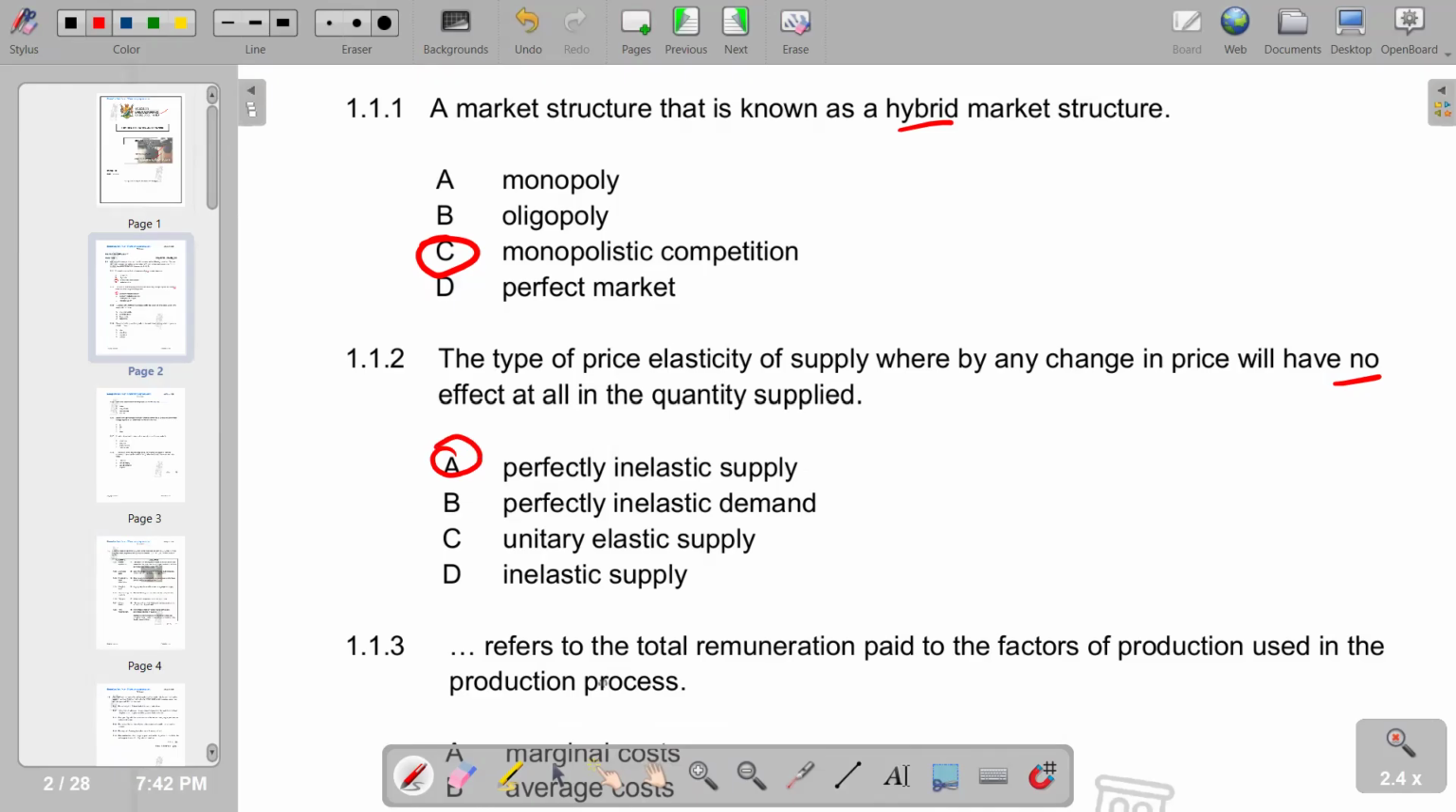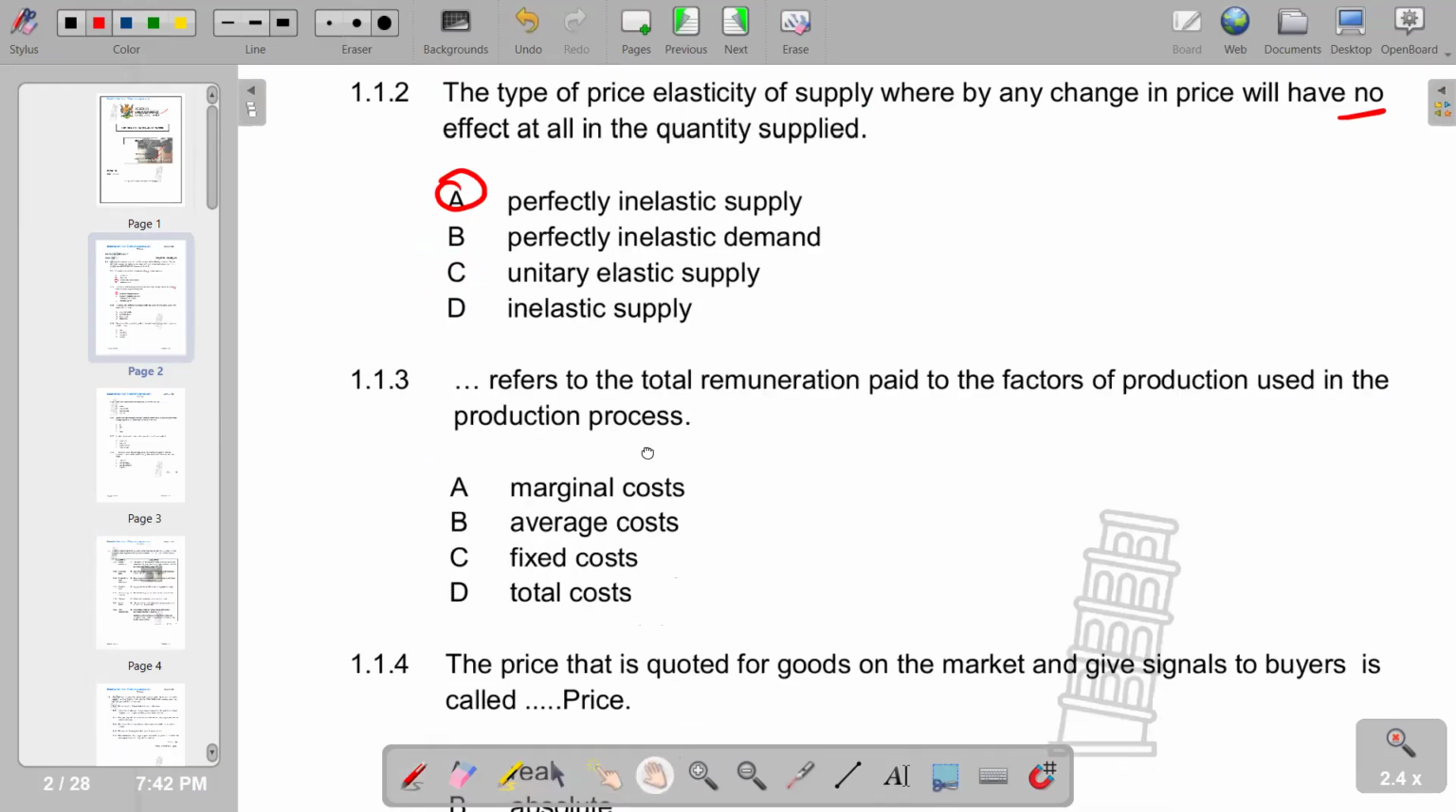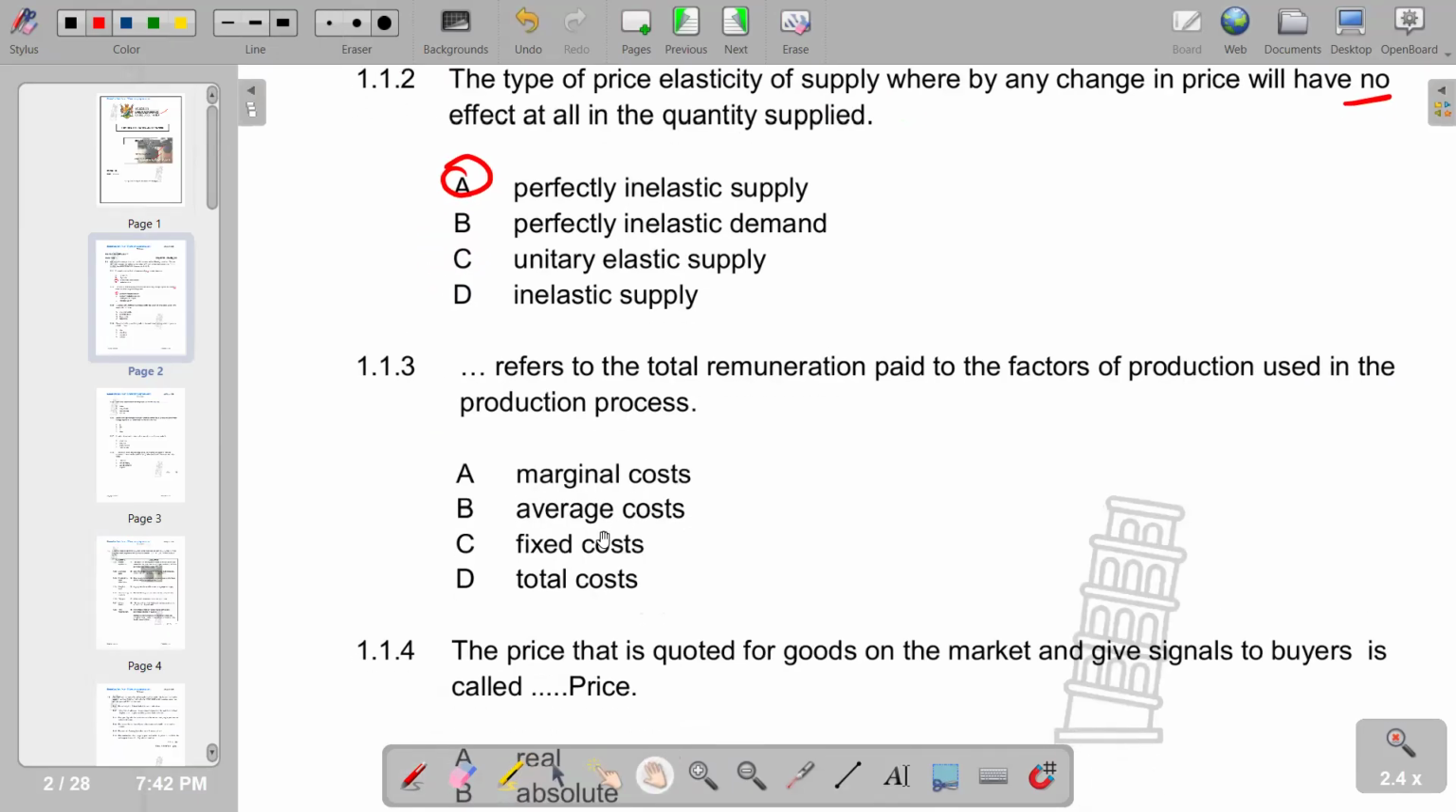Number three, this refers to the total remuneration paid to the factors of production used in the production process. So we've got marginal cost, average cost, fixed cost, total cost. So the correct response that we have is total cost.